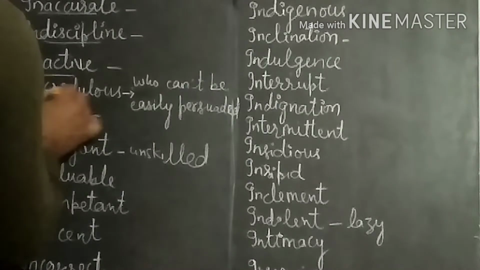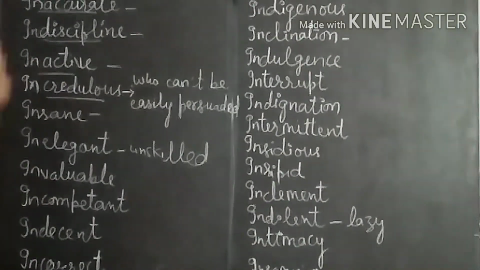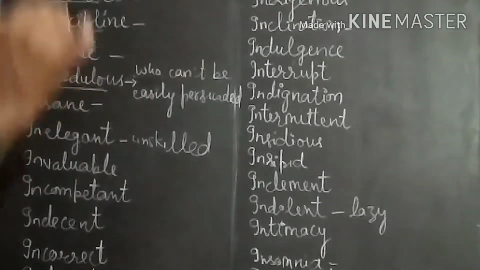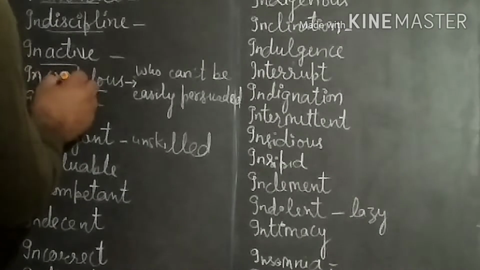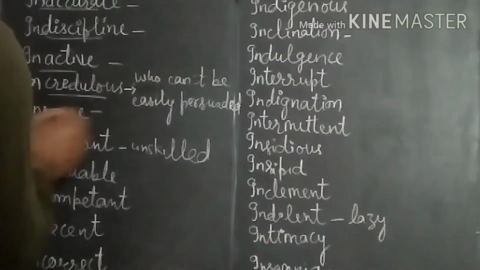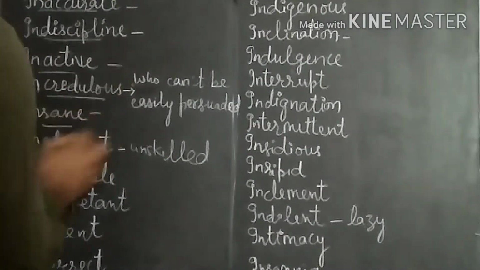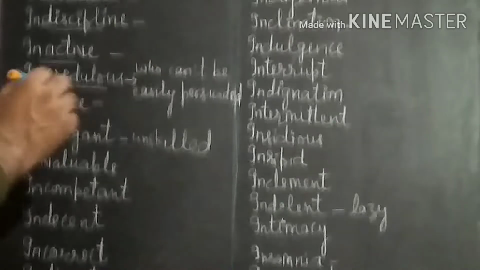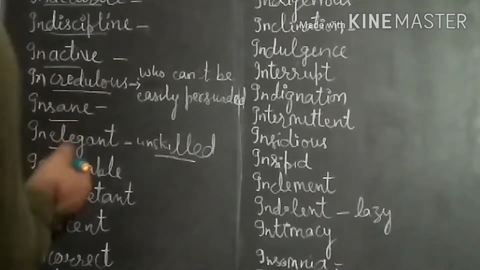Next is incredulous. Credulous is an adjective that is used for a person who can be easily persuaded. And incredulous means one who cannot be easily persuaded. Insane means who is not in senses. For madness we can say insane. Inelegant, one who is not elegant, who is unskilled, who is not able to do anything skillfully.